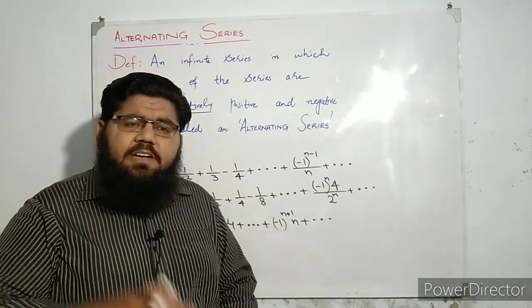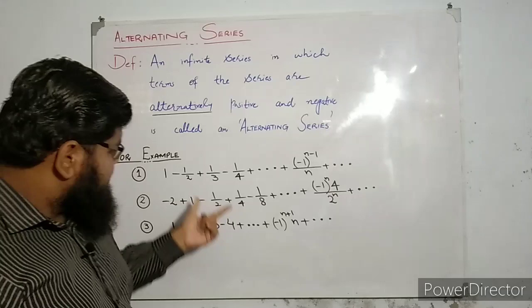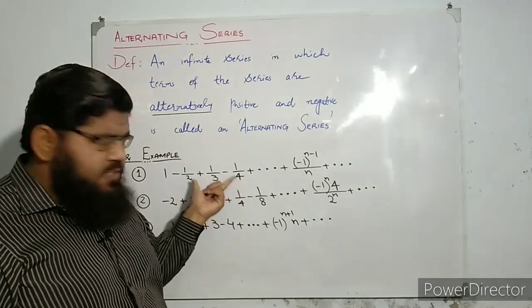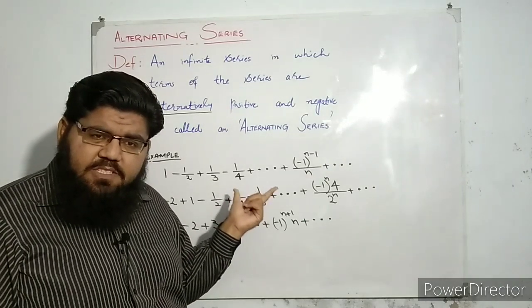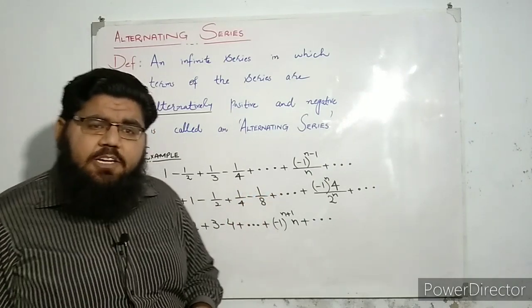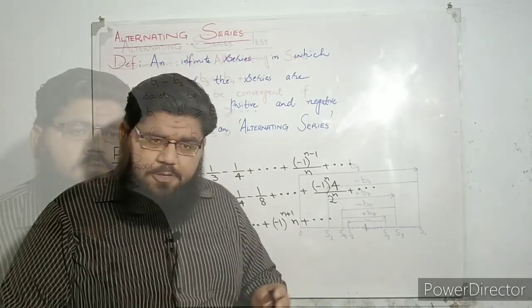Okay, so such series are known as alternating series, and their behavior is very peculiar. Their behavior is different from many other infinite series. Okay, by the way, the first series that I have written here has a special name. This series is known as the alternating harmonic series sometimes. So let's explain their behavior. Let's see how they converge, when will they diverge. We are going to look at that in this video.